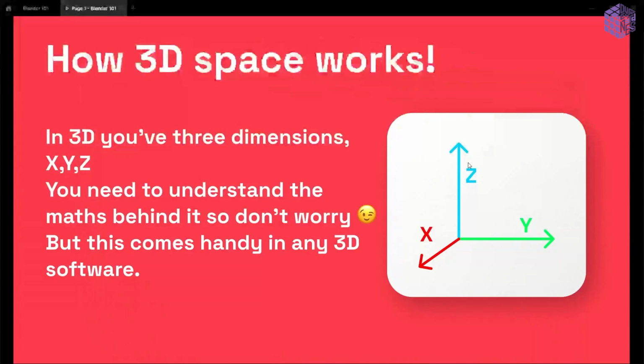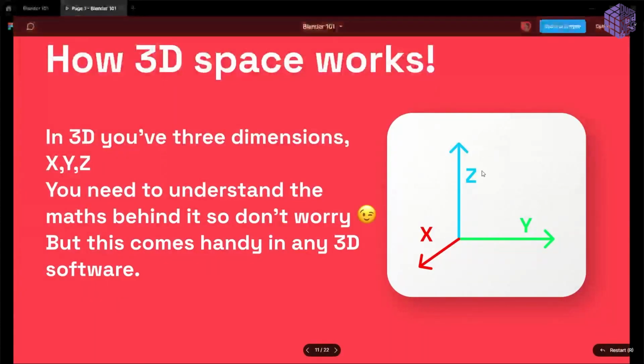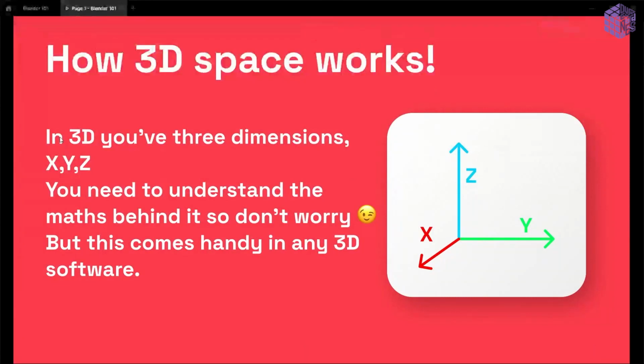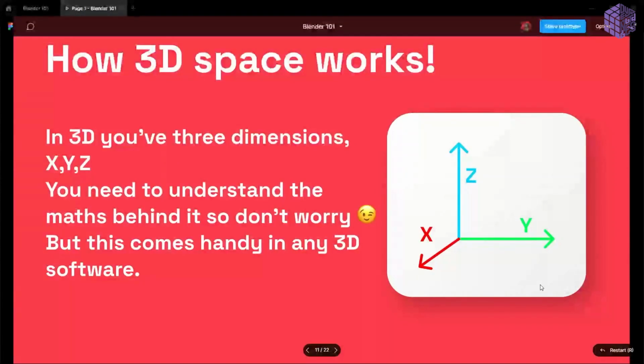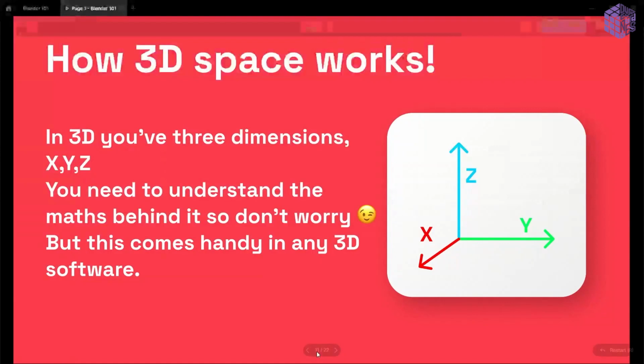Let's talk about 3D space. I know this looks like a math equation, but don't worry. When you are in 3D space, you are working in three dimensions: x, y, and z. Z is mostly straight up, at 90 degrees. You don't have to remember this. You just have to know that there are three sides in which you are working, like in real life.